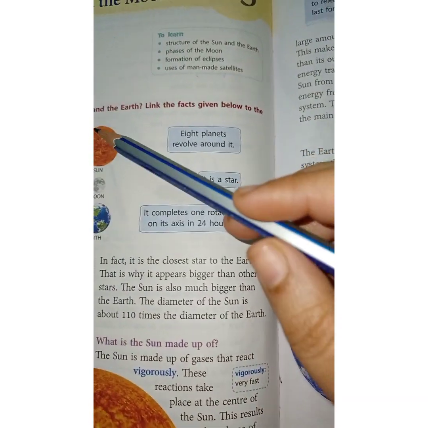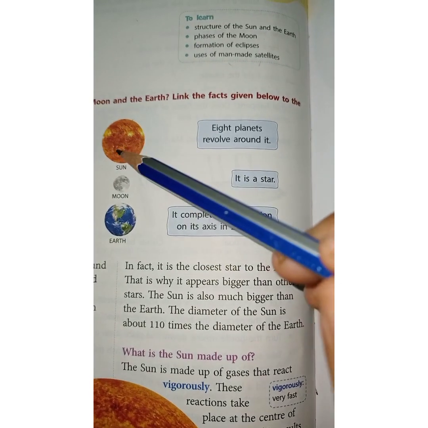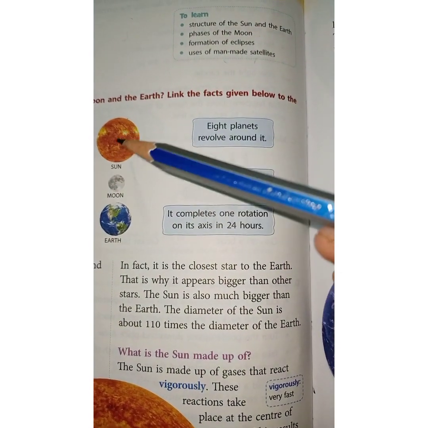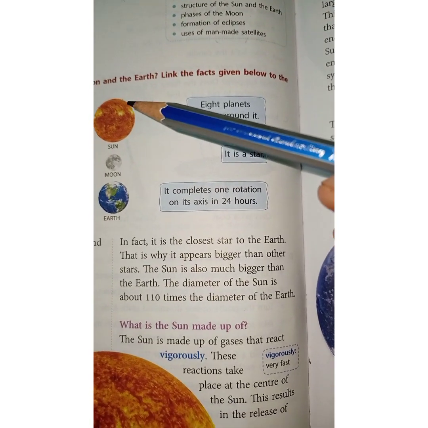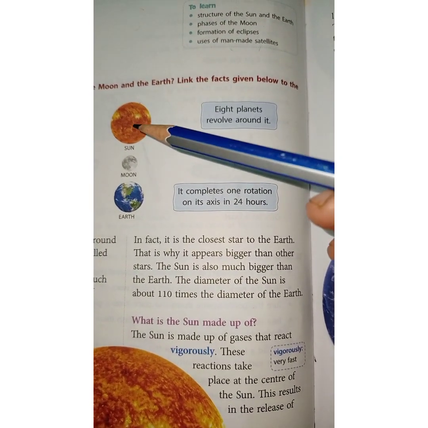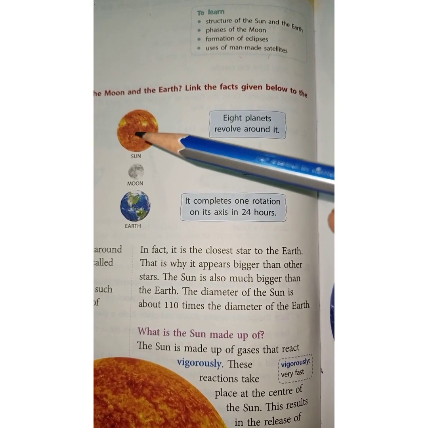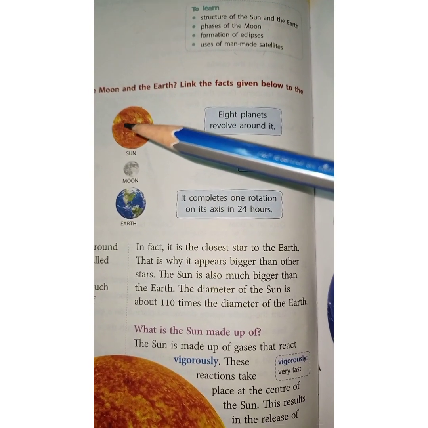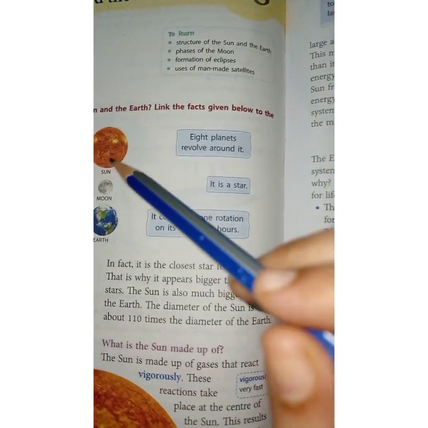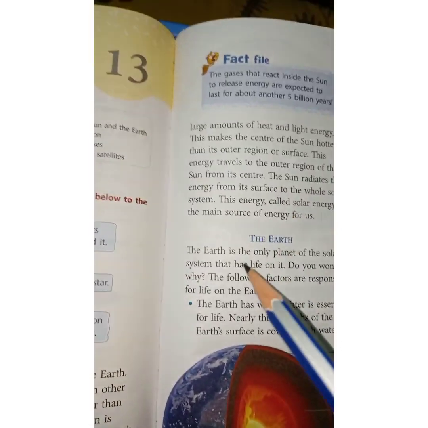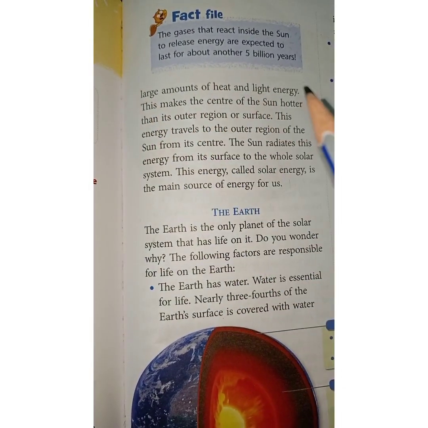So here we know that the Sun is a hot ball of gas, made up of many gases which are reacting vigorously, means very fast. These gases react in the center of the Sun. All the light and heat we are getting comes from the center of the Sun.